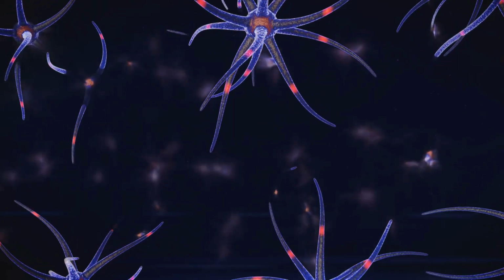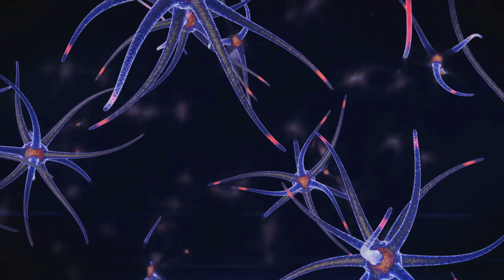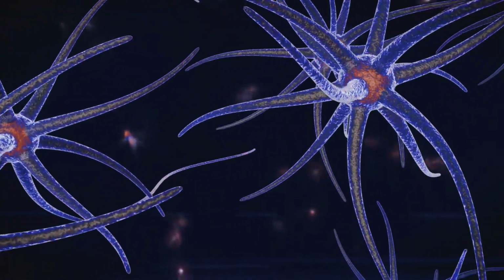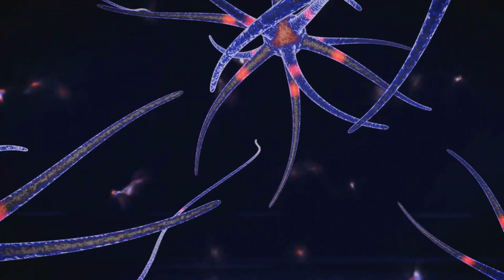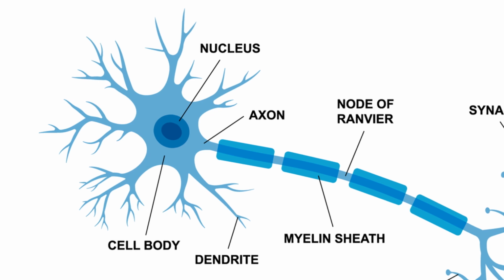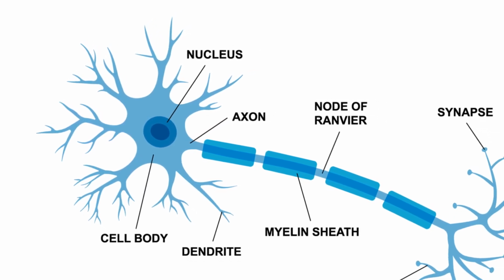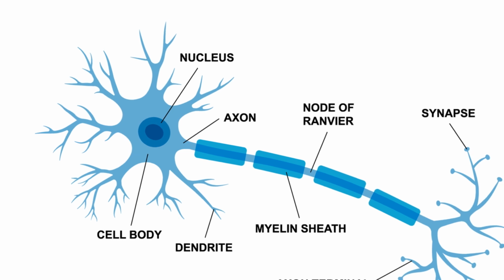Today we will talk about the nervous system. The central nervous system consists of billions of neurons in the brain and spinal cord. A neuron's structure consists of three main parts: dendrites, a cell body (soma), and an axon. Dendrites receive information, which travels to the cell body where it is processed.